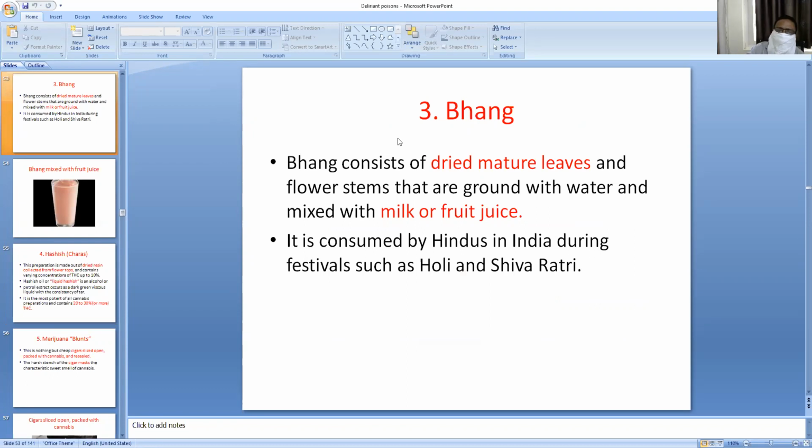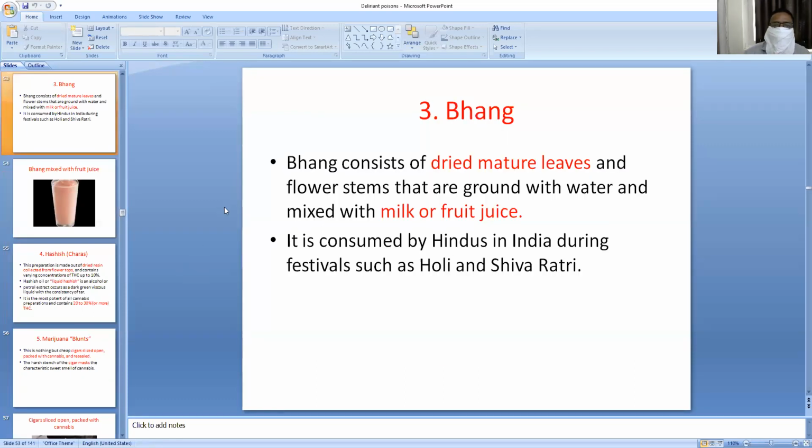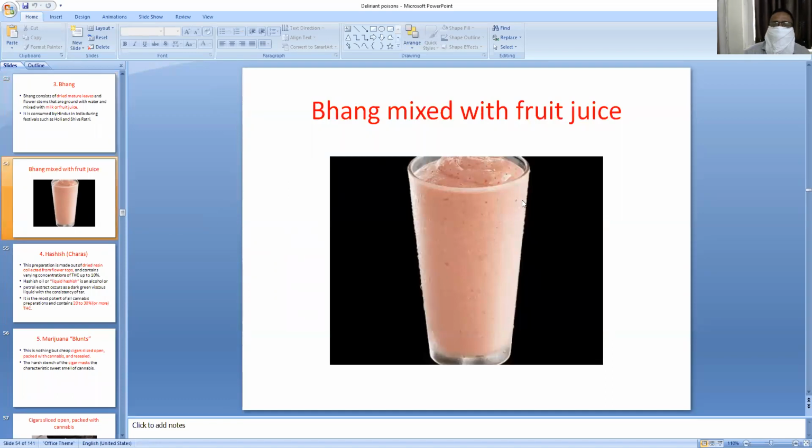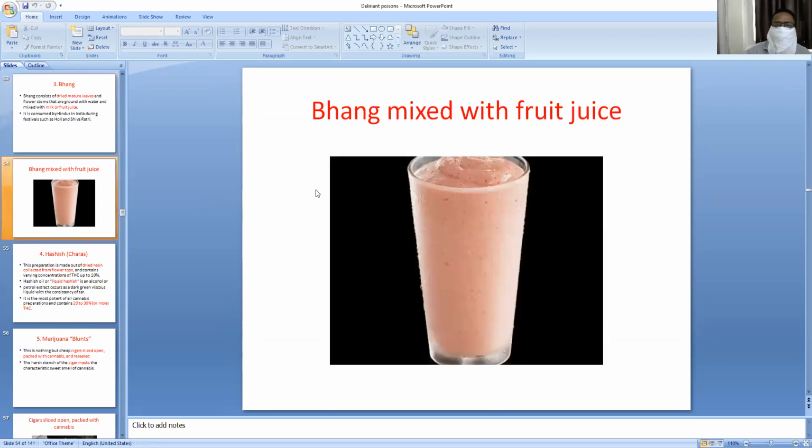Number third preparation of cannabis is bhang. The bhang consists of dried mature leaves, flowers, and stems that are powdered and mixed with milk or fruit juice and used. This bhang is mainly used by Hindus in Holi and Shivratri to get into a festive mood. This is the bhang mixed with fruit juice. Bhang is the powdered mature leaves of the cannabis mixed with milk or fruit juice. It's called bhang.